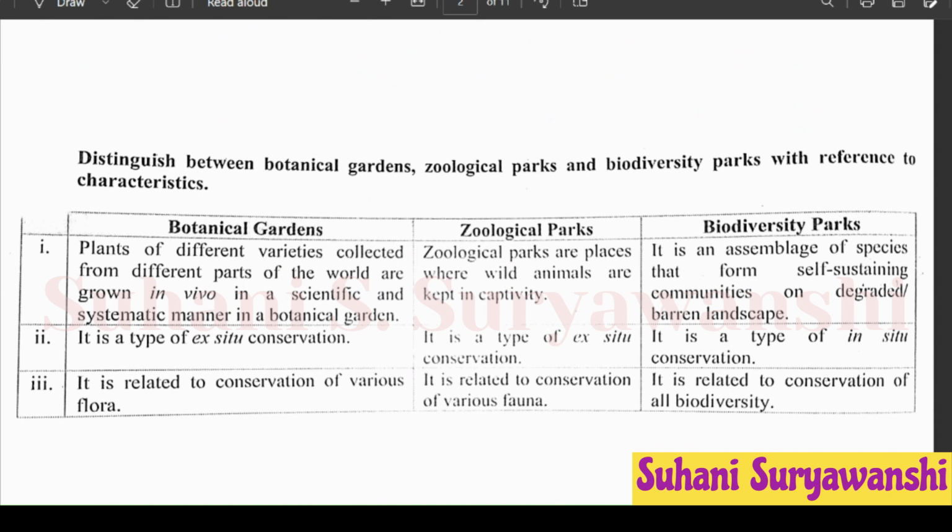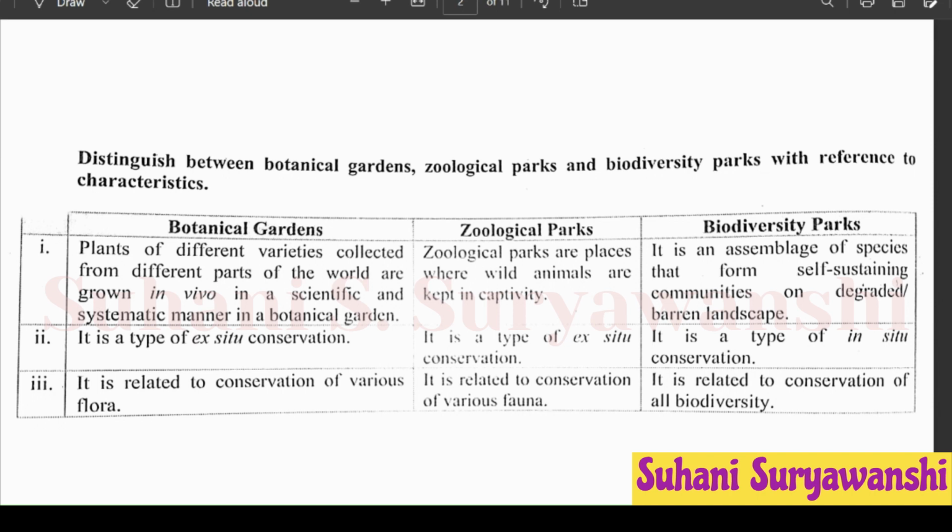Next question, question number 2. Distinguish between botanical gardens, zoological parks, and biodiversity parks with reference to characteristics. So first point from botanical gardens: plants of different varieties collected from different parts of the world are grown in vivo in a scientific and systematic manner in a botanical garden.